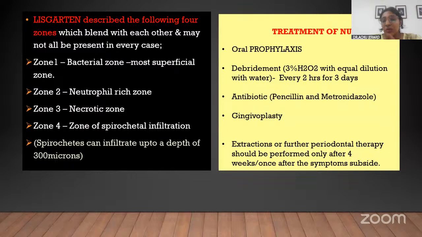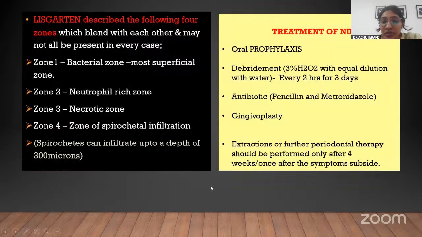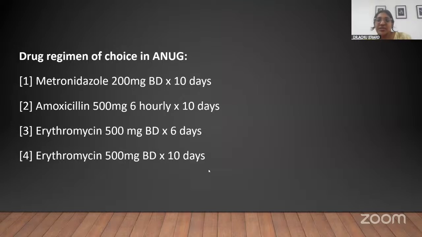Now coming on to the treatment of NUG. First and foremost, when a patient presents to you with NUG, oral prophylaxis has to be done. And then that area has to be debrided with 3% hydrogen peroxide with equal dilution of water. And the patient also has to be advised to carry on with the debridement with 3% hydrogen peroxide for 3 to 4 days. So for 3 to 4 days, you will have to ask the patient to continue with this debridement.